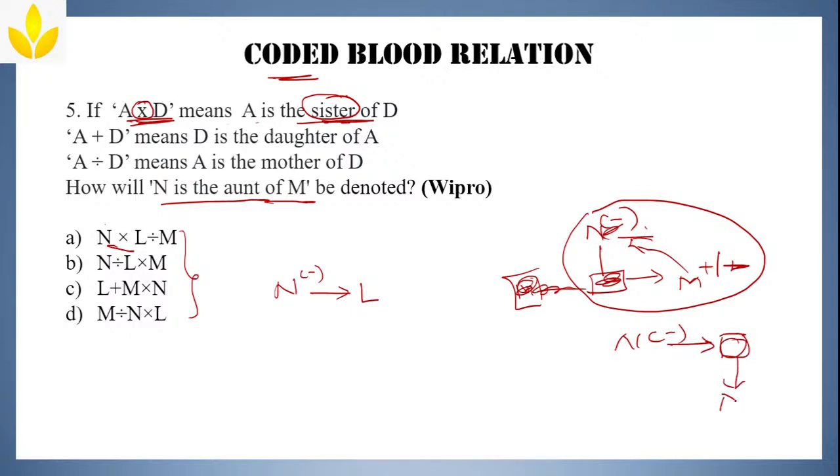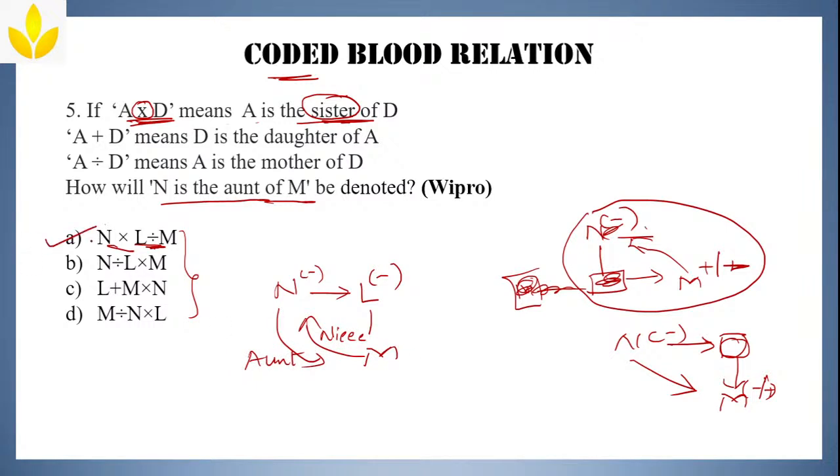Now L we can write as it is. Next is the division symbol. A divided by D means A is the mother of D. That means L is the mother of M. Now how is M related to N? M is niece to N and N is an aunt of M. Clear?